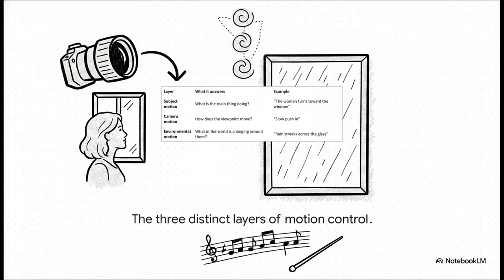Now, to build that controlled flow without totally confusing the AI, you have to organize your motion into 3 distinct layers. First, you have subject motion, like a woman turning her head toward a window. That's your primary anchor. Then you have camera motion, which dictates exactly how the viewer's viewpoint shifts around that anchor. And finally, environmental motion, like heavy rain streaking rapidly across the glass. Think of environmental motion exactly like background musicians. They are there to elegantly support the main melody, definitely not to aggressively compete with it for the spotlight.